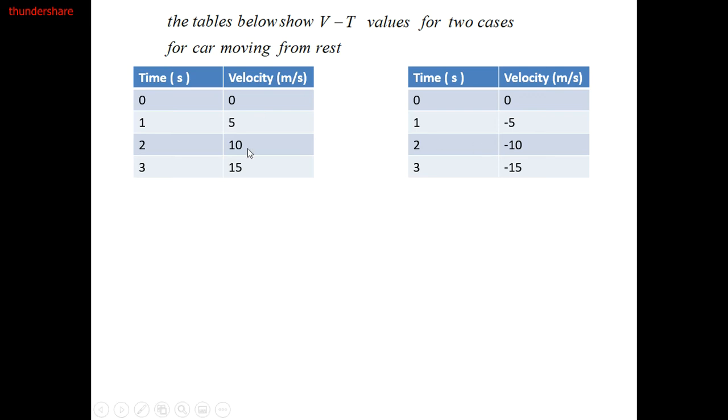So both of them are speeding up but with different signs. For the first one, velocity is positive because these values are positive. Acceleration equals 5 because velocity is increasing by 5. So one of the ways to define speeding up: velocity is positive and acceleration is positive.